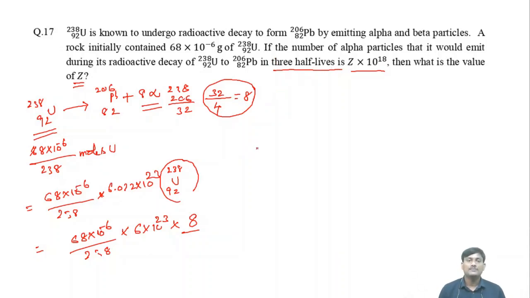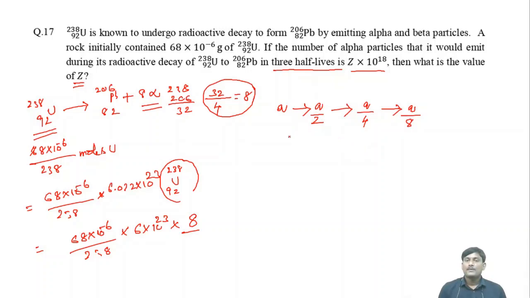After 3 half-lives, how many alpha particles will be there? Suppose initially we take A. For one half-life it will be converting into A by 2, the second half-life into A by 4, and the third half-life into A by 8.